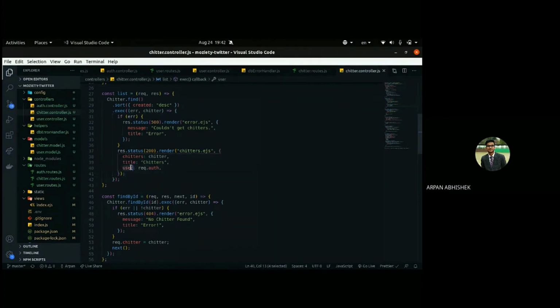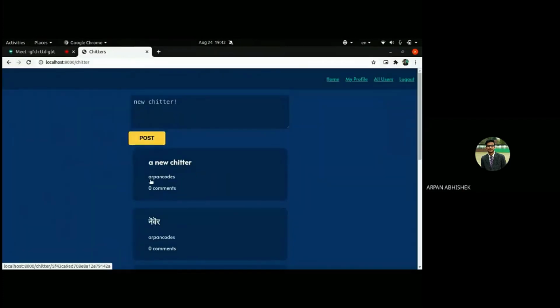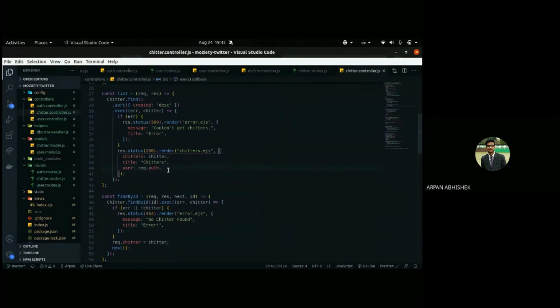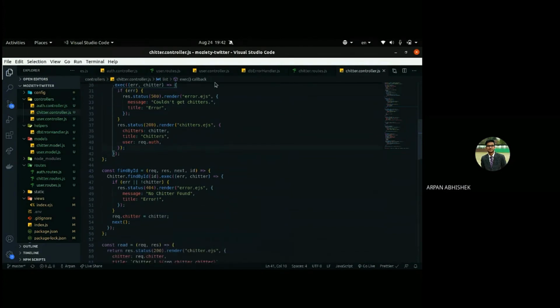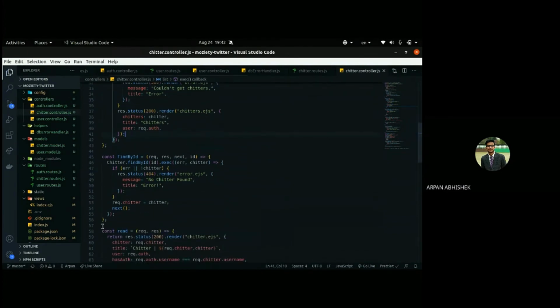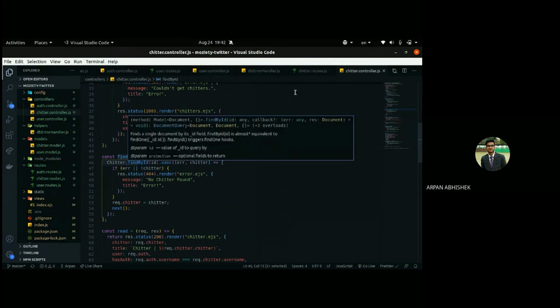We might be using user somewhere, I don't know. Oh yeah, for getting these usernames, we are using the user object from request.auth, which we already have from the middleware. Okay, next, again, this findById is a parameter middleware.